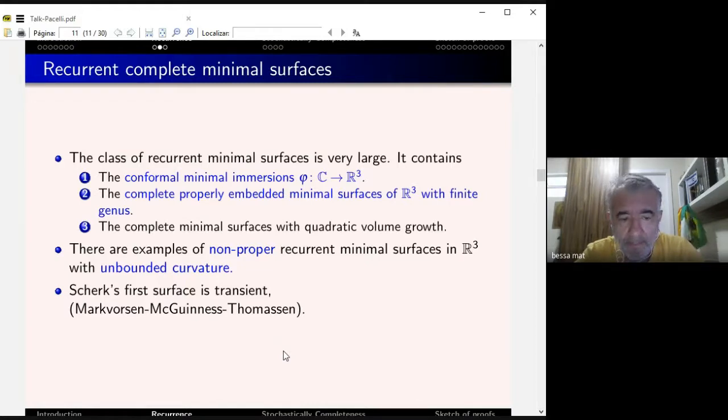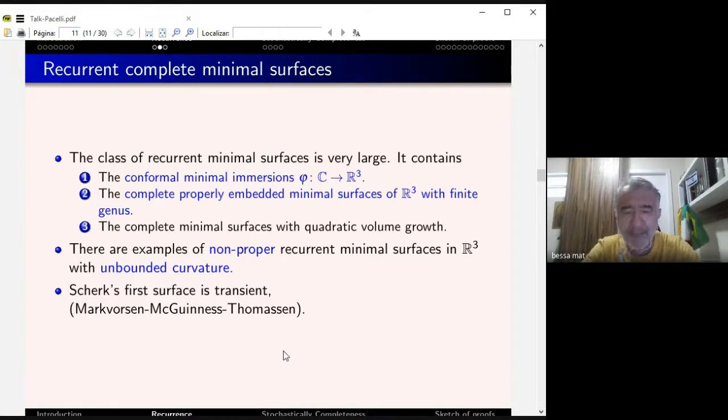Okay, and also we can find examples of non-proper recurrent manifolds with unbounded curvature. So the class of recurrent manifolds is not inside the class of properly immersed or bounded curvature minimal surfaces. So the class we're going to study here is the class of recurrent minimal surfaces.